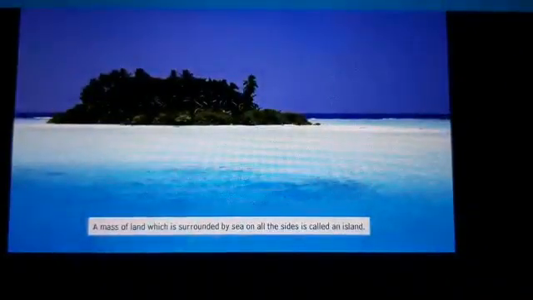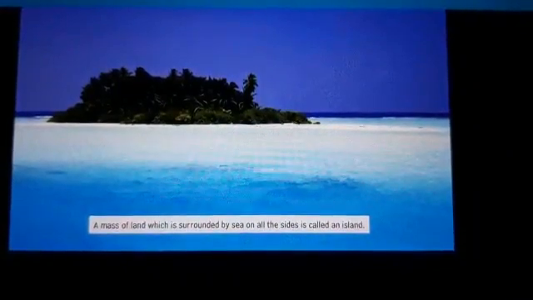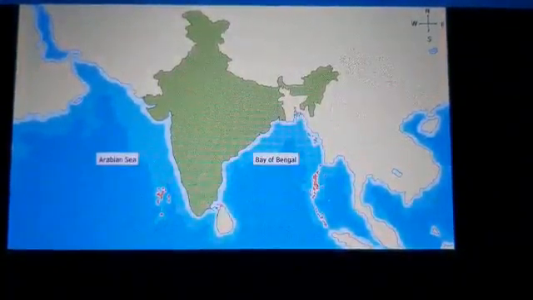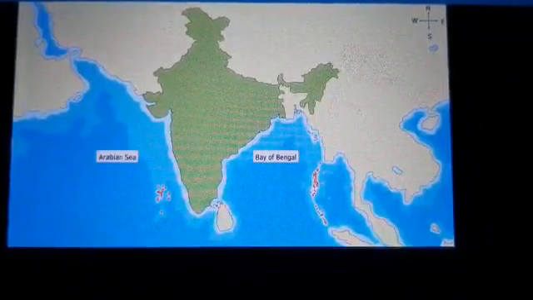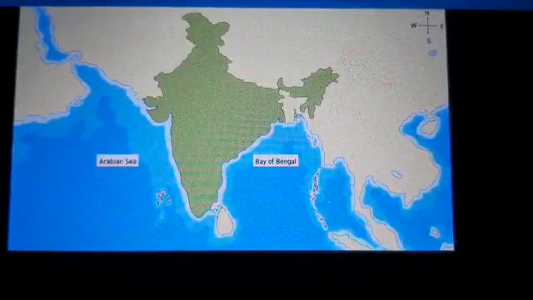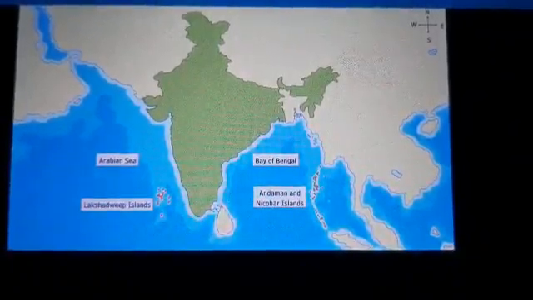The Indian islands, Andaman and Nicobar. A mass of land which is surrounded by sea on all sides is called an island. The islands nearer to the Indian mainland in the Arabian Sea and the Bay of Bengal are a part of India. There are two groups of islands, the Andaman and Nicobar Islands in the Bay of Bengal and the Lakshadweep Islands in the Arabian Sea.